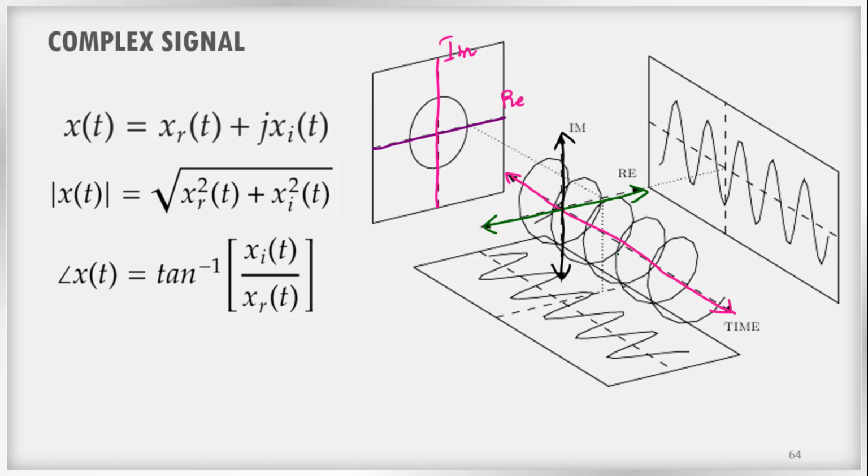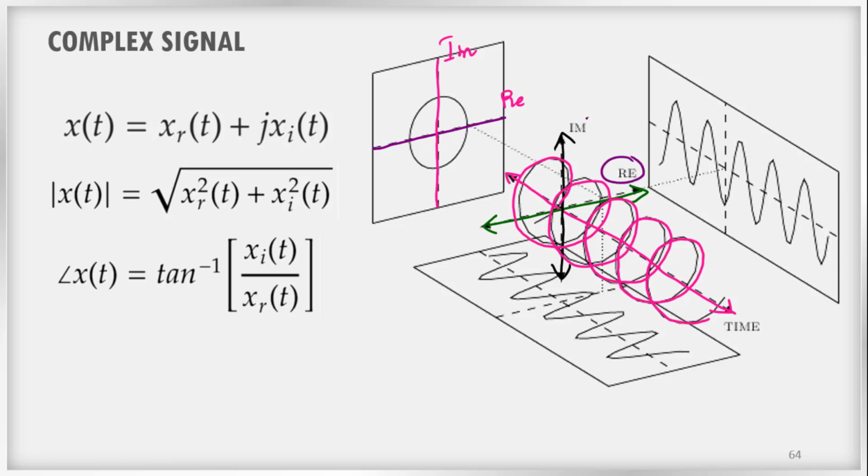So two values, one real value and one imaginary value, are varying with respect to time at the same time. Because of that, our signal will have a 3D form like this. This is a complex sinusoid or complex exponential signal. The signal is moving like this in 3D because we have three axes, so we can represent the signal only in 3D.